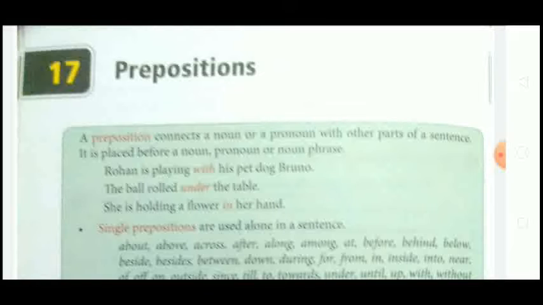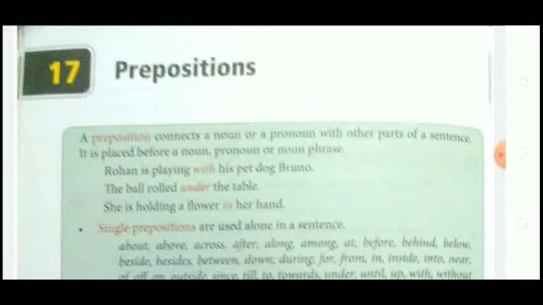Rohan is playing with his pet dog Bruno. Here, with is a preposition because it joins Rohan to his dog Bruno, or it shows the relation between Rohan and his dog. Second example: the ball rolled under the table.